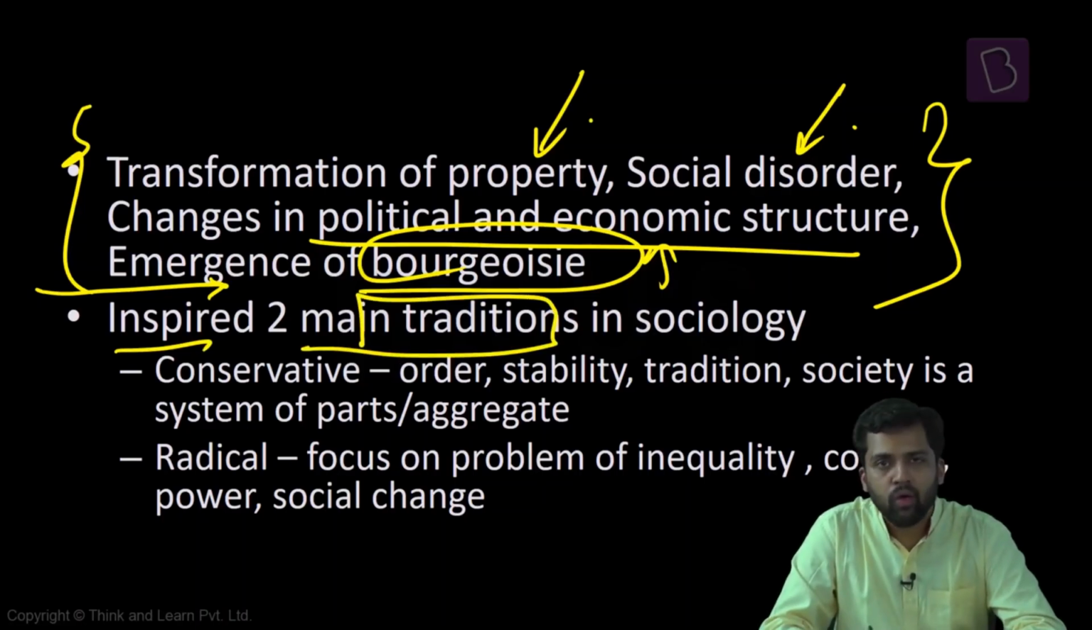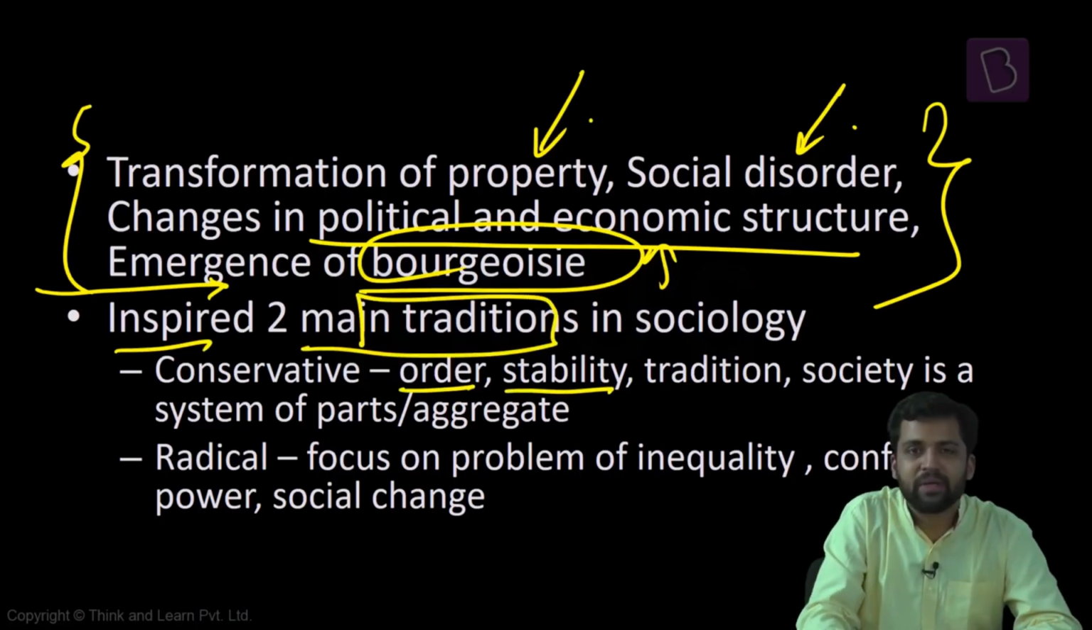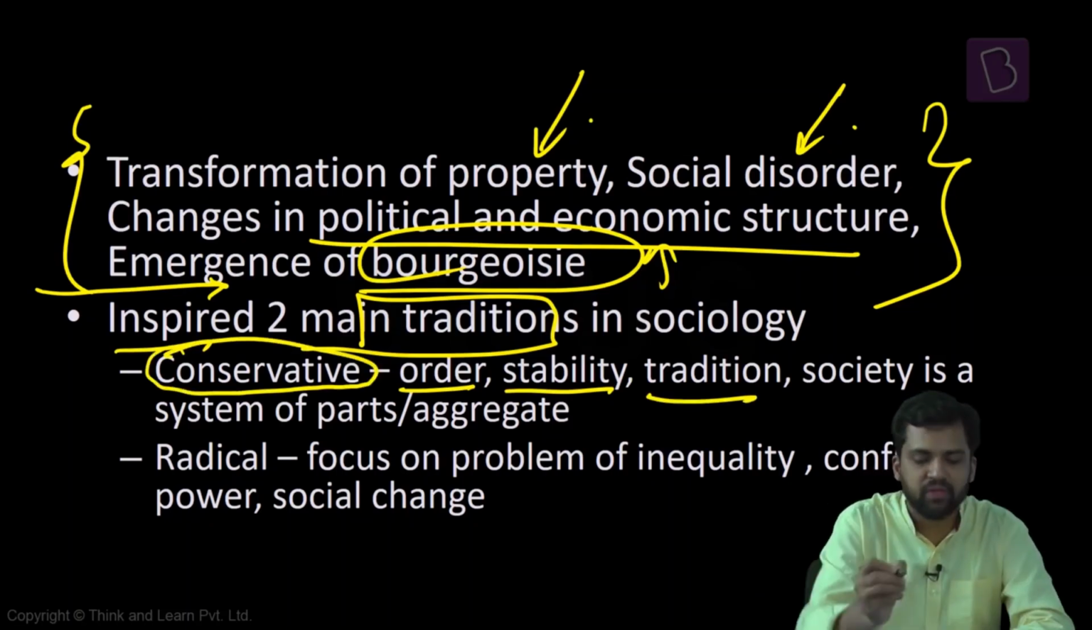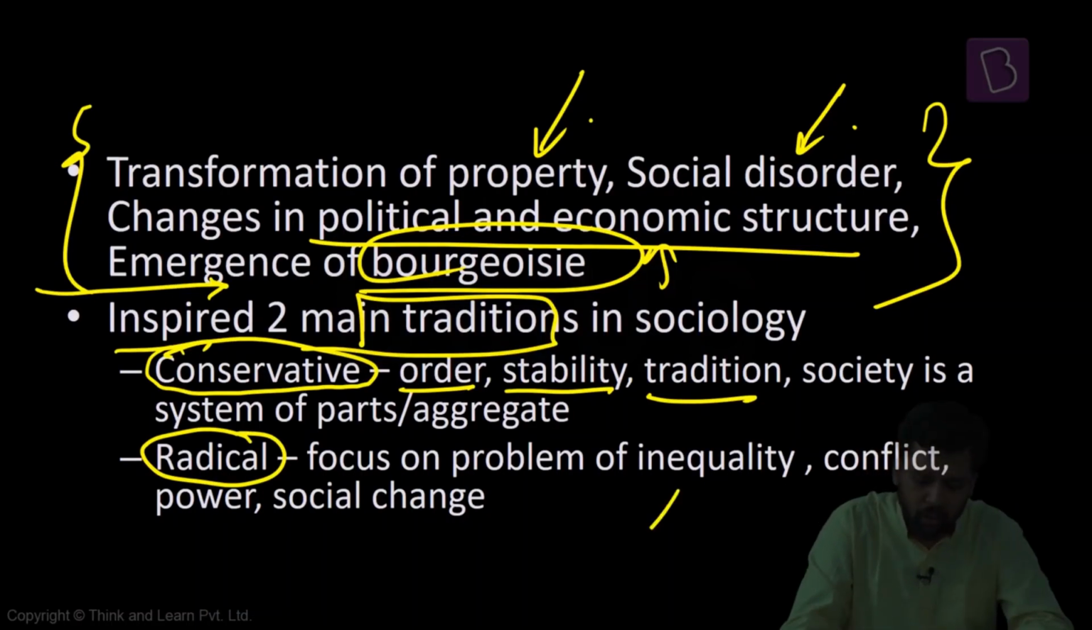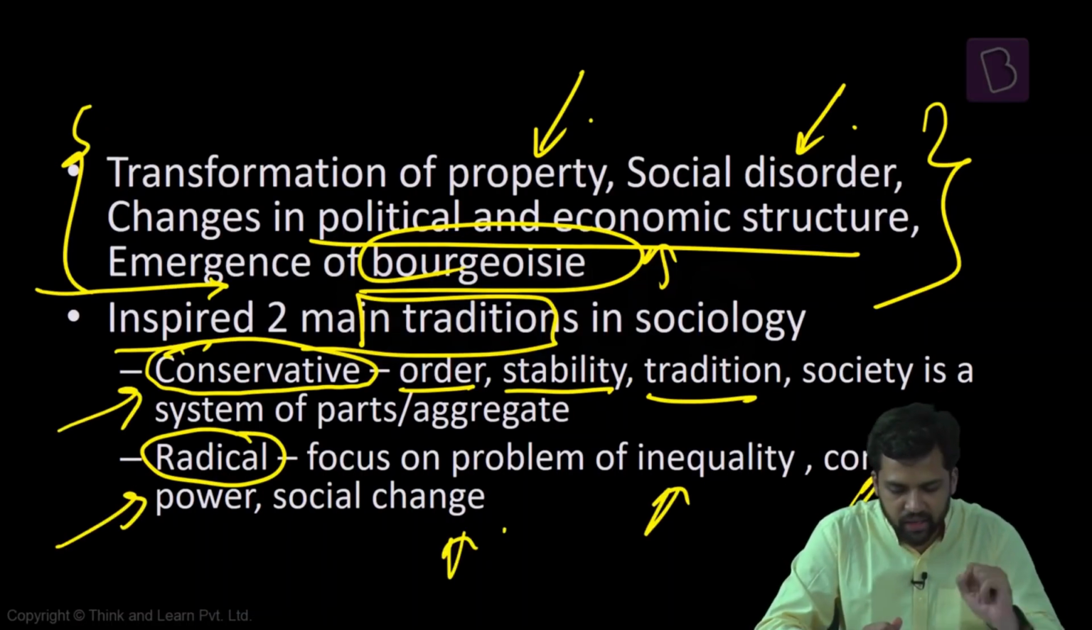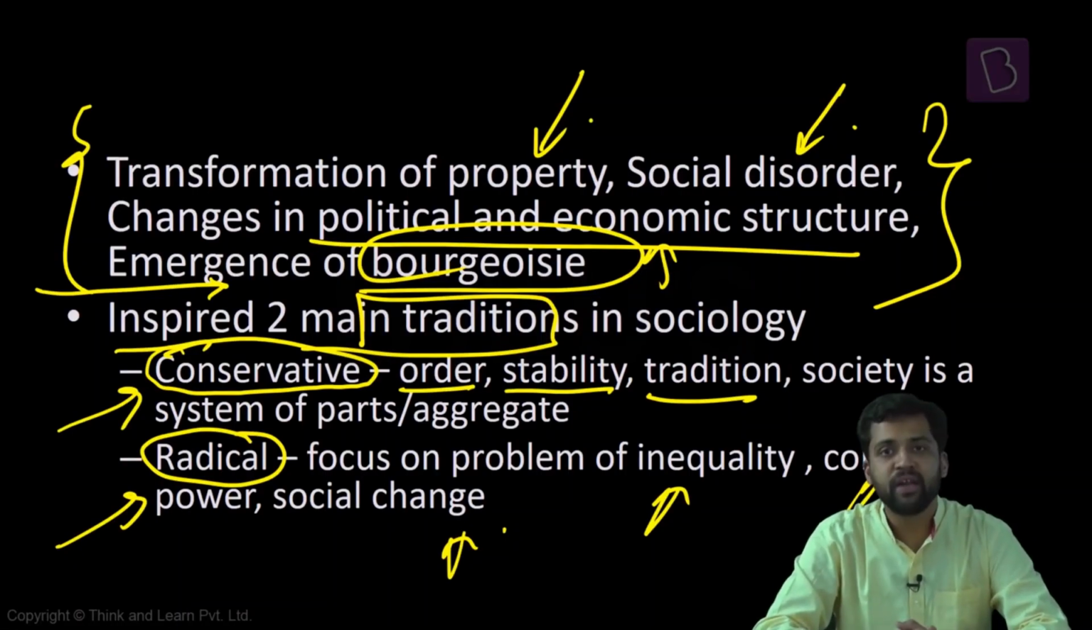Now, one group of thinkers are focusing on disorder. So they want to understand how order can be created, how society can be made more stable. They're focusing on traditions. They are considering society as a system of parts. So these kinds of thinkers are referred to as the conservative thinkers. Another group of thinkers are focusing on the problem of inequality, the problem of conflict, social change. So these are the radical thinkers. So two main traditions of sociology are emerging as a consequence of this: the conservative and the radical thinkers. So this way, sociology is getting impacted, or benefited, because of the French Revolution.